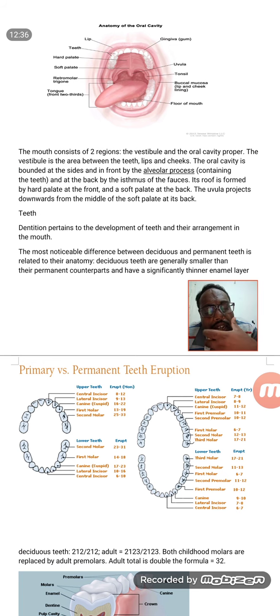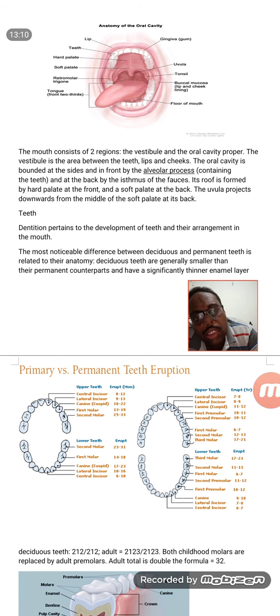The arrangement and development of the teeth, that particular pattern, is known as dentition inside the mouth. In a human being, we have two types of teeth. One is known as deciduous teeth, which we call milk teeth, and the other is permanent teeth. Milk teeth come after 1 year of age, and they will be there till 3 to 5 years at the maximum.